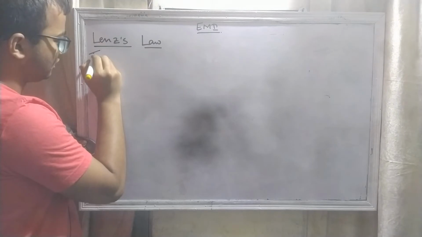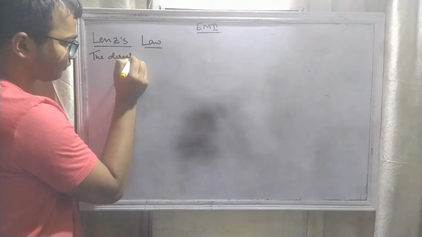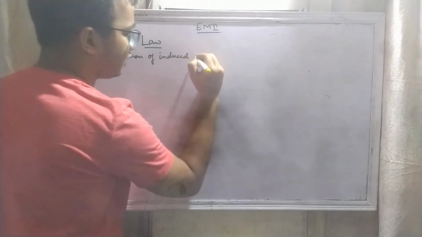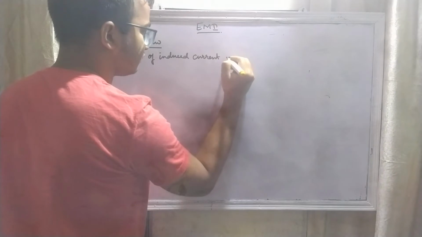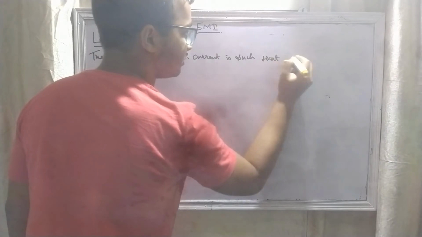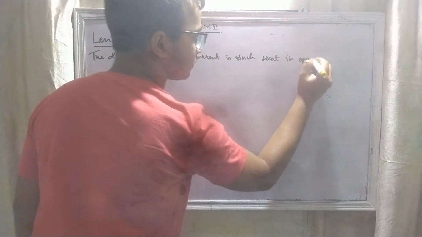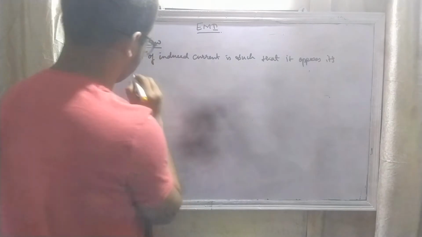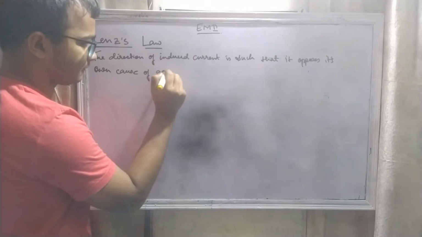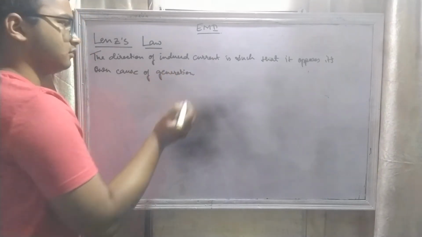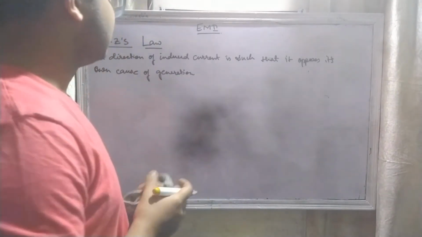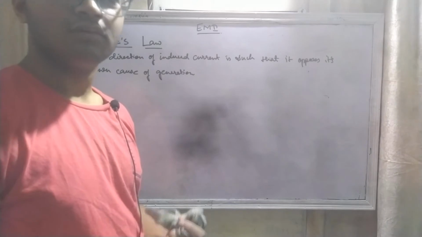Lenz's law states that the direction of induced current is such that it opposes its own cause of generation, right? This means that the direction of induced current is such that it opposes its own cause of generation.